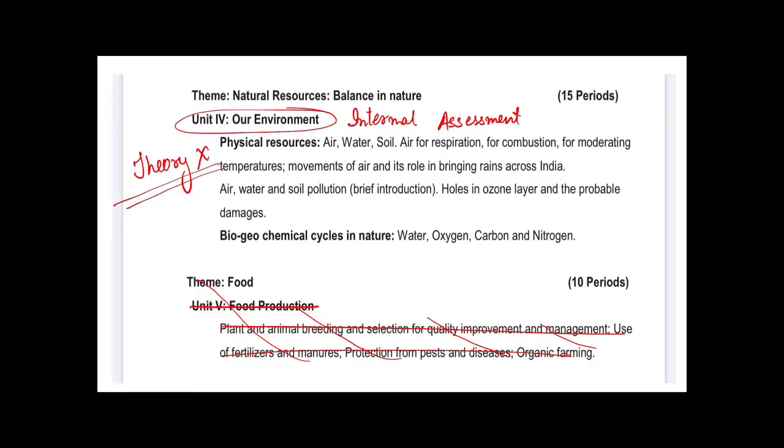So basically you have only 3 units. Unit 1 chemistry, where you will not have the chapter called matter in our surroundings. In unit 2 you will not get biodiversity as your chapter. In unit 3 there will be no flotation, no sound chapter. And unit 4 is included in your internal assessment. Matlab, unit 5 is completely deleted from your syllabus. So this is all I can explain to you.